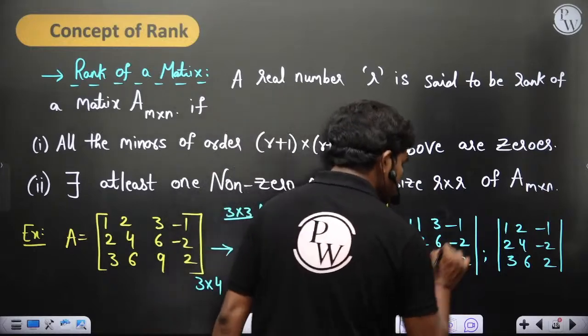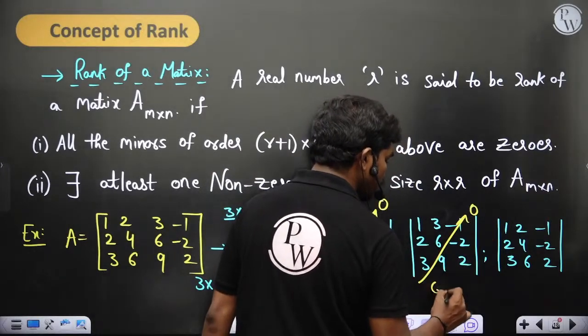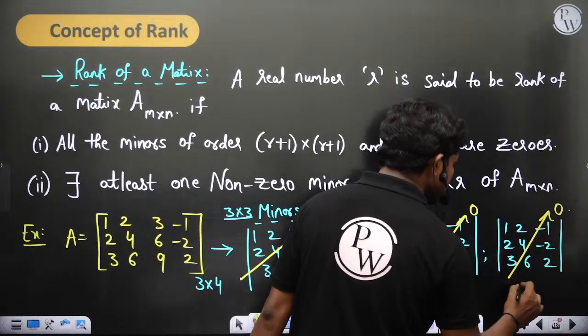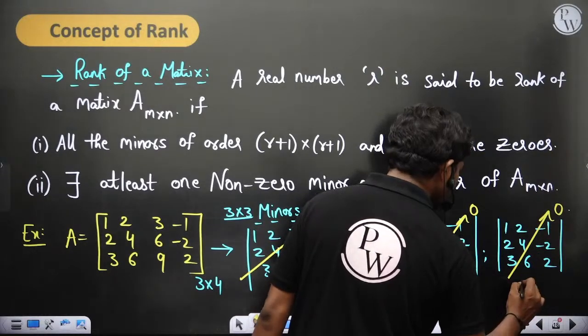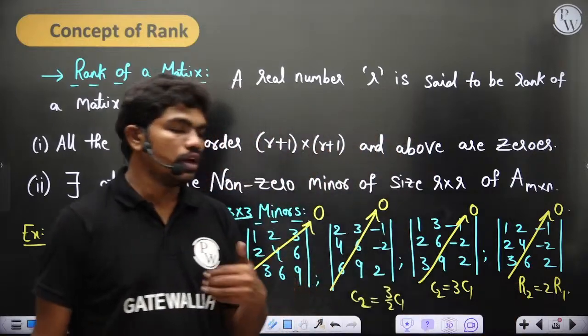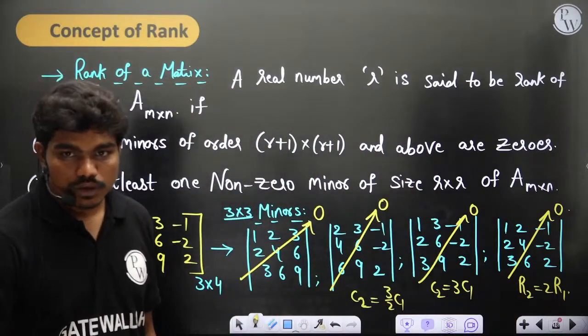Same story here, this is also 0 because C2 is 3 times C1. This is also 0. The reason is the second row R2 is actually 2 times the first row. So you can check R2 equal to 2R1.